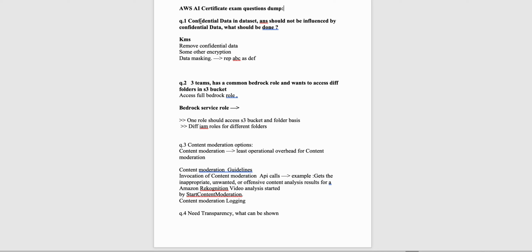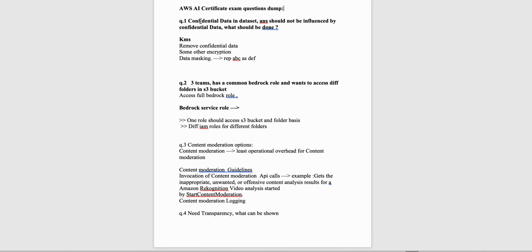So there were options like you can encrypt the data using KMS encryption, you can remove the confidential data from the dataset, or you can data mask the data, or there was some other encryption mentioned that I do not remember. So if we go through the options one by one, KMS encryption is where we encrypt the data using KMS keys, and removing confidential data is where we remove the confidential data from the dataset that is used to train the model. So that is also a possible answer.